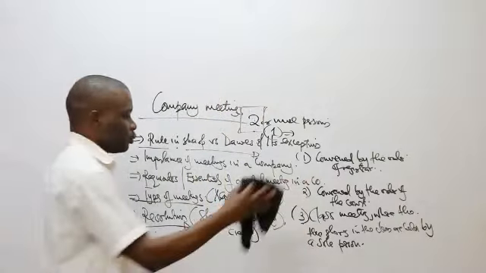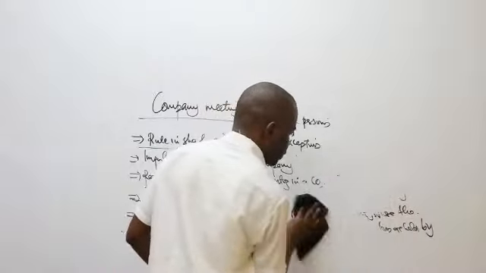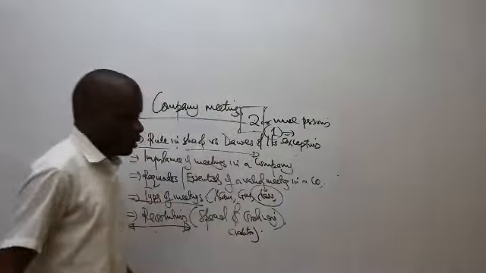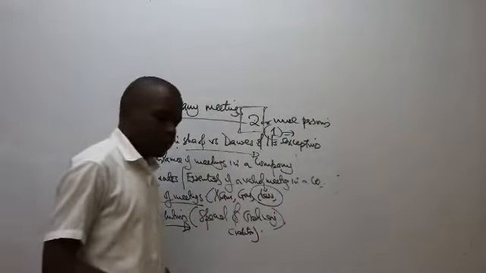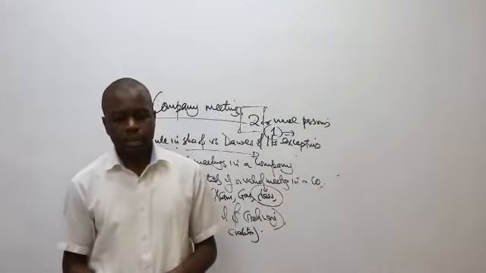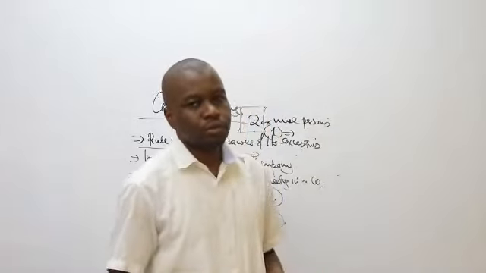Another one, which is number four, is the case of a private company. If you can remember well, we said under the types of companies that a private company's membership is 1 up to 50.